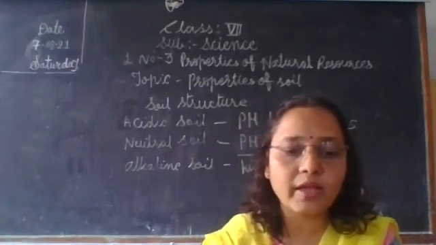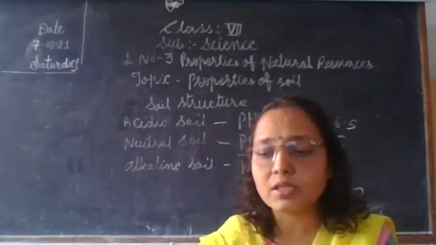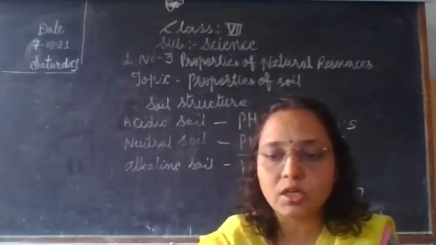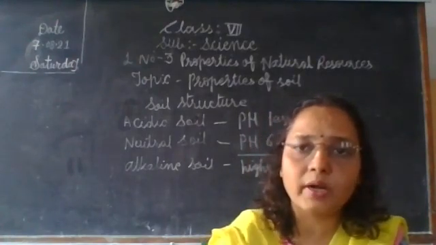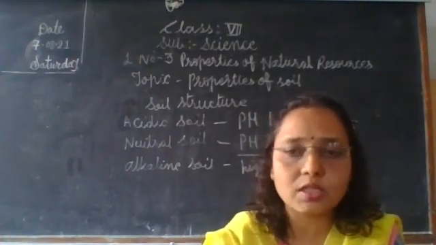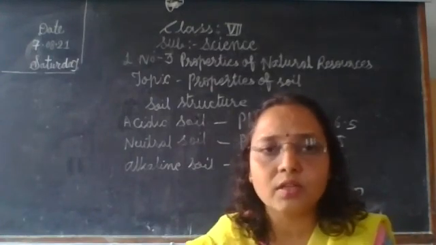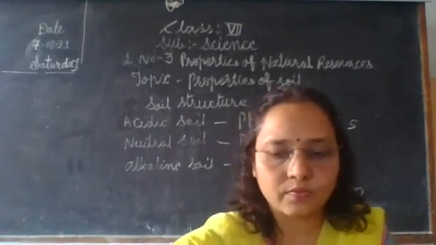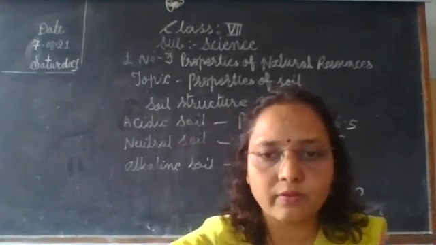Then we also learned the properties of air in this lesson. So children, we finish this lesson here. Third lesson, properties of natural resources, and in our next period we will write question answers. Okay, so bye everyone. Next period we will continue.